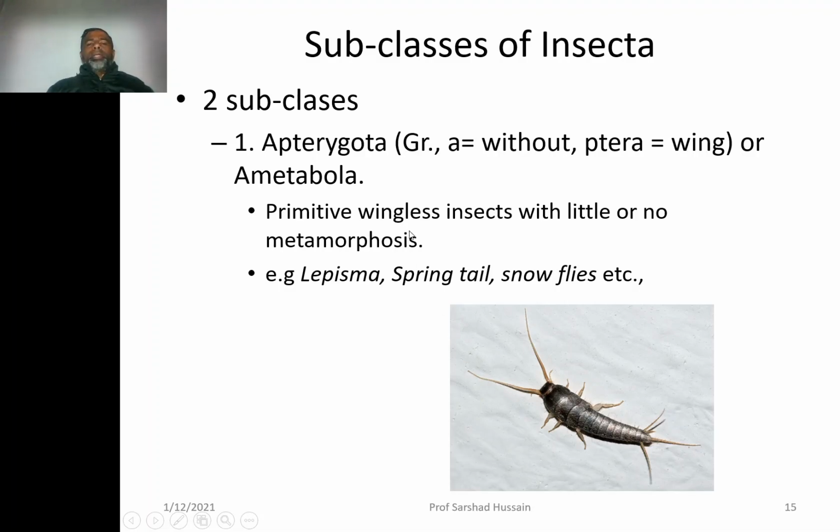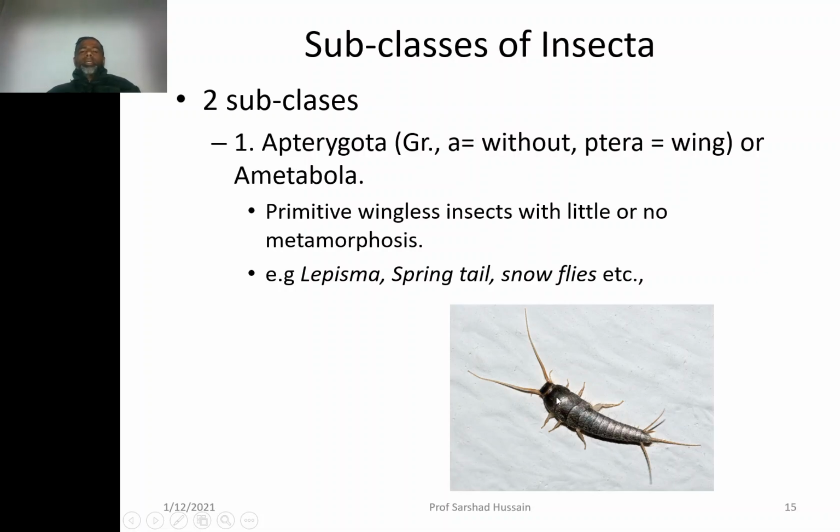They are primitive wingless insects with little or no metamorphosis. Means the young one is born just like this, but it is small in size. It grows gradually and becomes the adult. Examples are lepisma, springtail, snowflies, etc. Because they don't metamorphose.